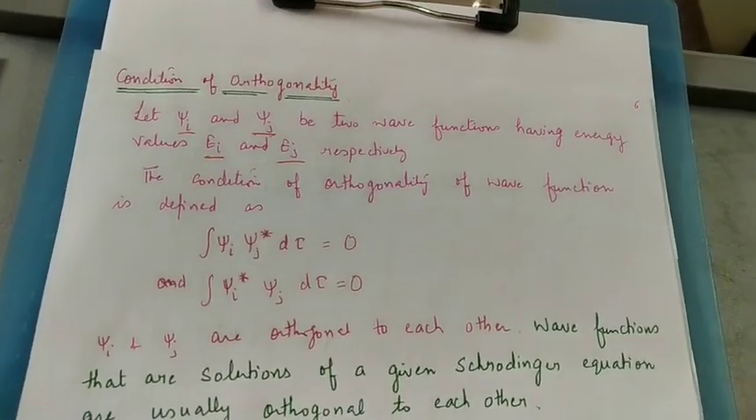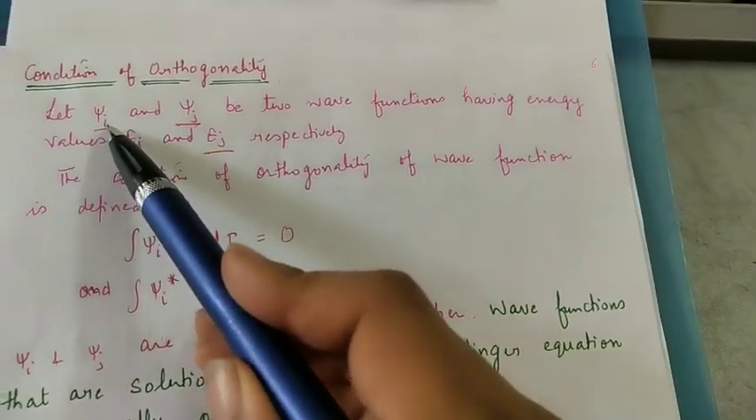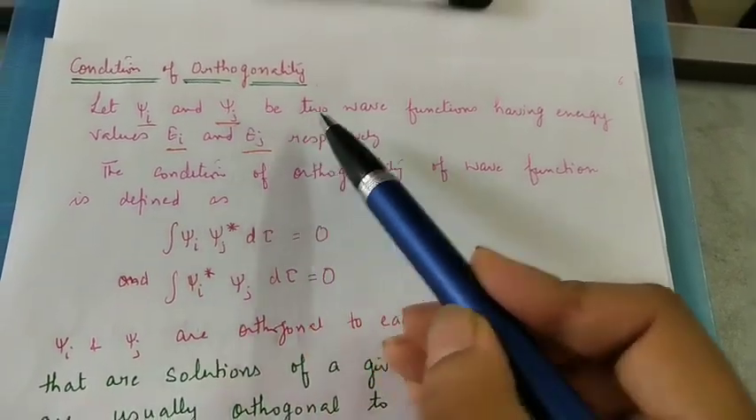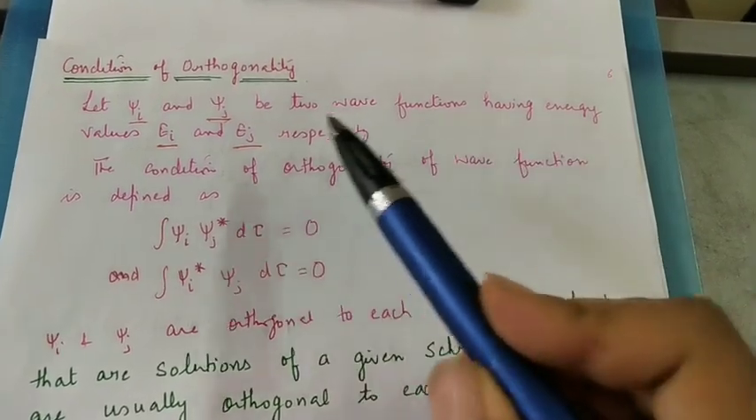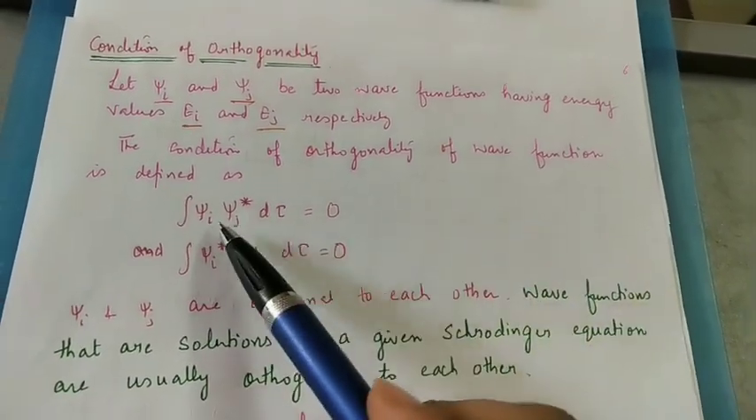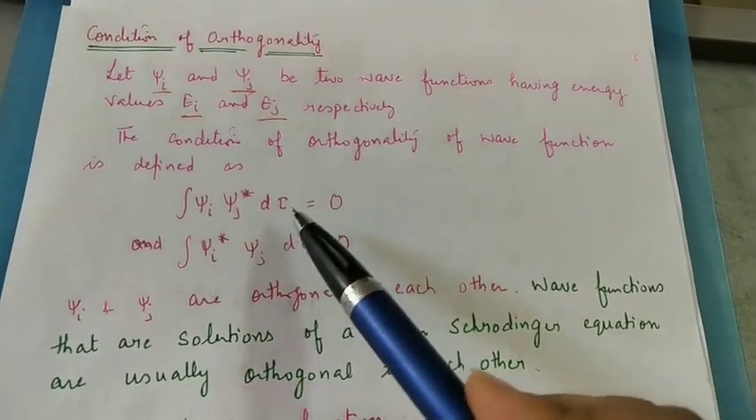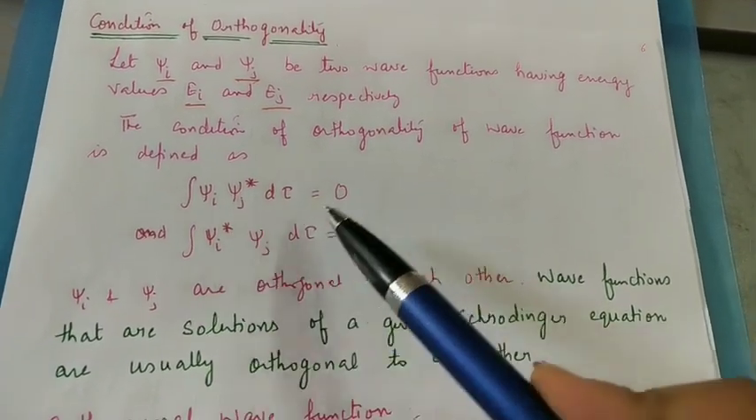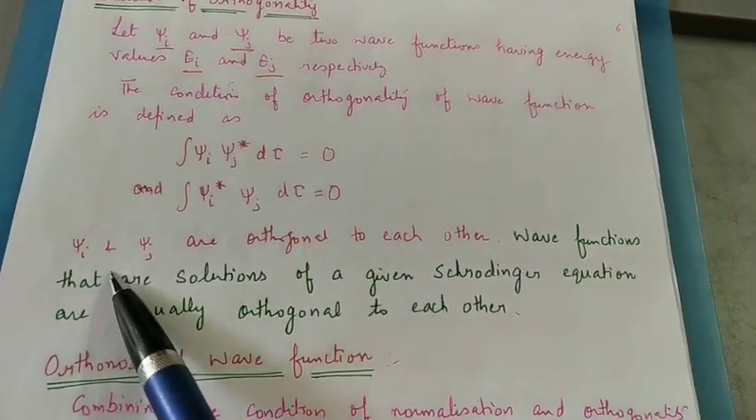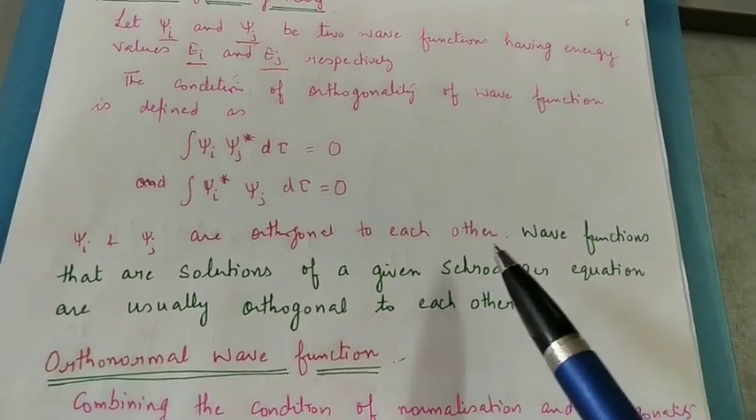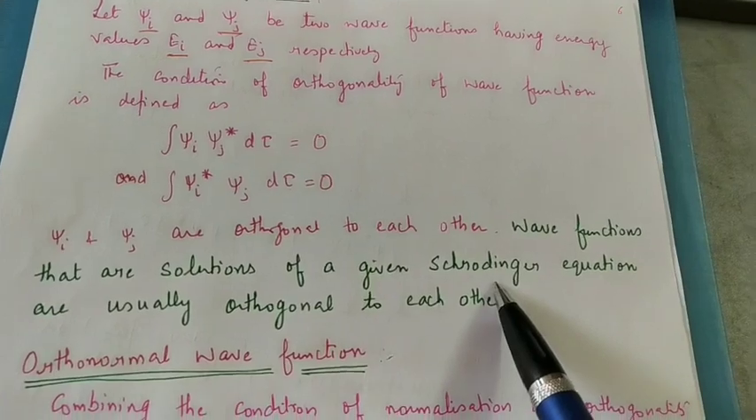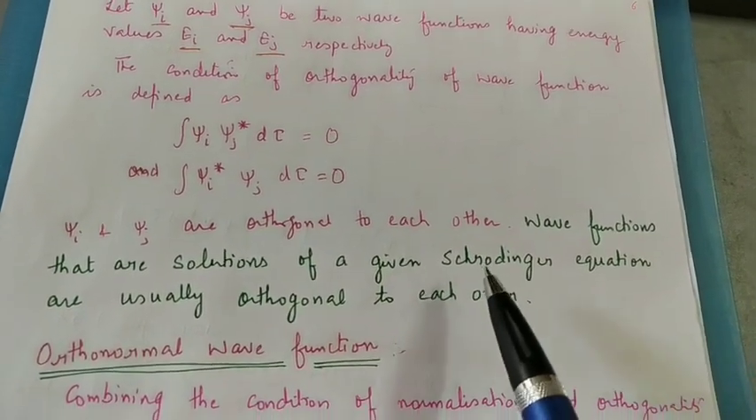Orthogonal wave functions: here we take two different wave functions, which is why I noted one with i and another with j. So psi i and psi j are two wave functions having energy values Ei and Ej. The condition of orthogonality says that the integral of psi i psi j star d tau is equal to 0, or psi i star psi j d tau is equal to 0. So psi i and psi j are orthogonal to each other. Wave functions that are solutions of a given Schrodinger equation are usually orthogonal to each other.